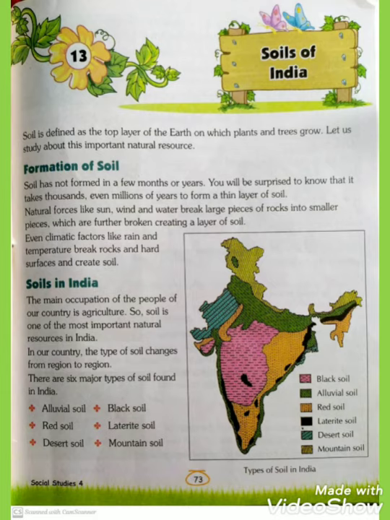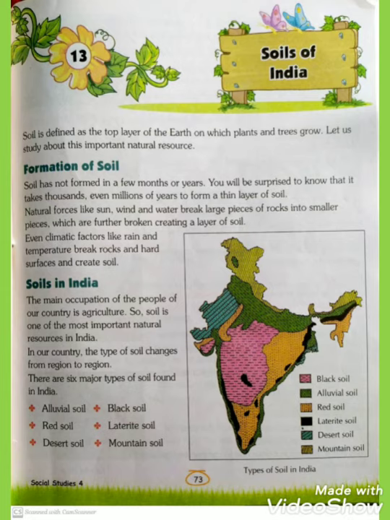It includes sunlight, atmosphere, water, land, along with all vegetation and animal life. Means these all are called natural resources. Soil is one of them. Soil is a very important natural resource.